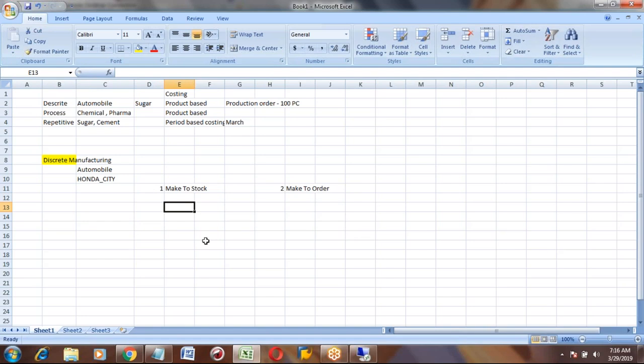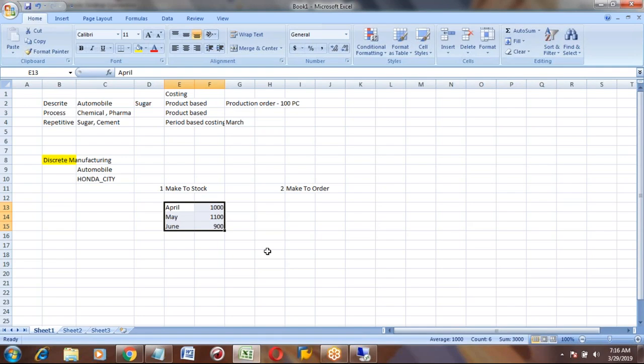Assumptions mean, in the month of April, you want to produce 1,000 Honda City cars, and in the month of May, maybe it is 1,100. In the month of June, you want to produce 900. Based on these assumptions, you will start producing.